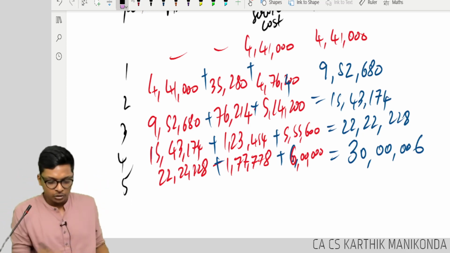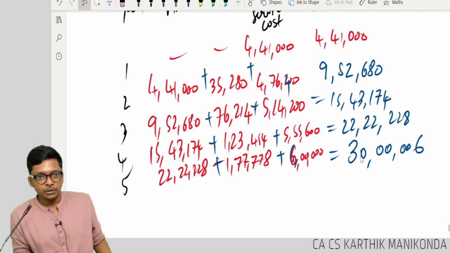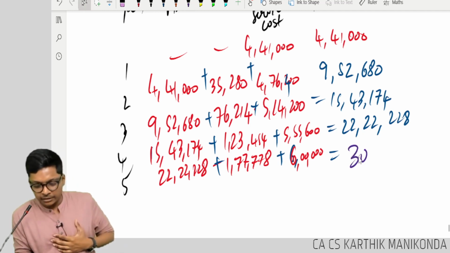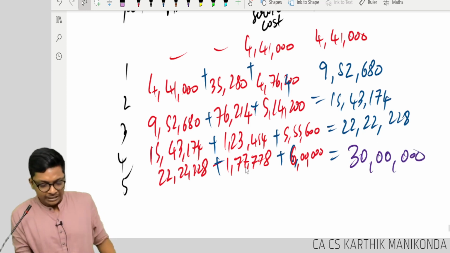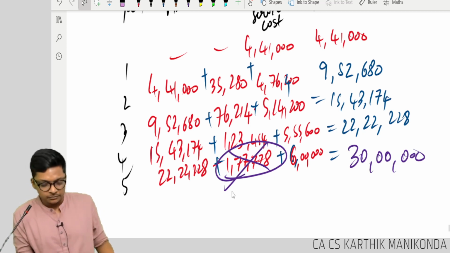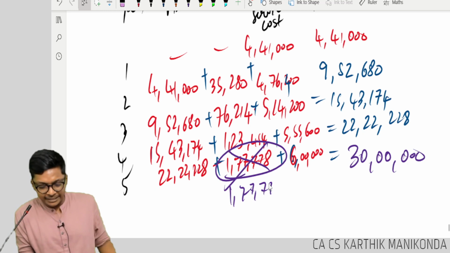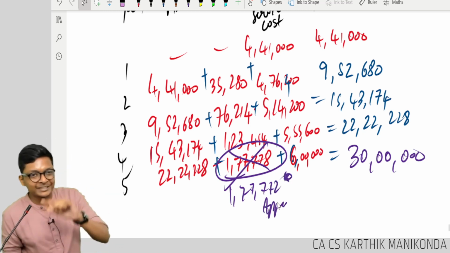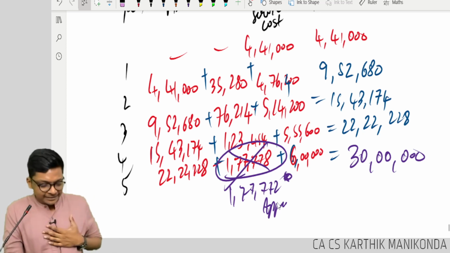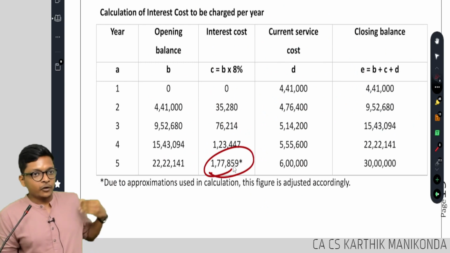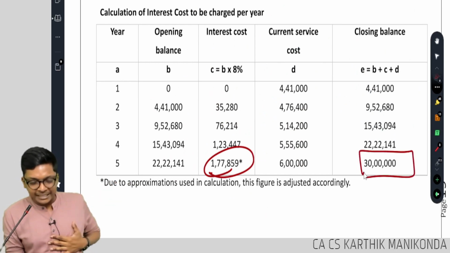Okay. Now, what you do in the exam, look at this, guys. Here, instead of writing 30 lakh 6, you write this interest. Don't write 1 lakh 77,778. What is the balancing figure? 772. Put a star and write approx. So closing becomes 30. Sir, my method, no. The book itself does that. They got something else with a star. For them also approximate. So they wrote 30.